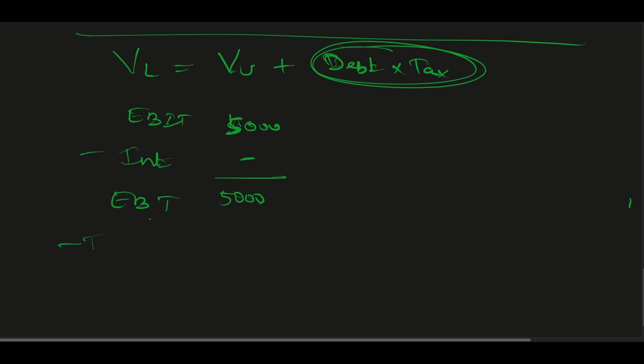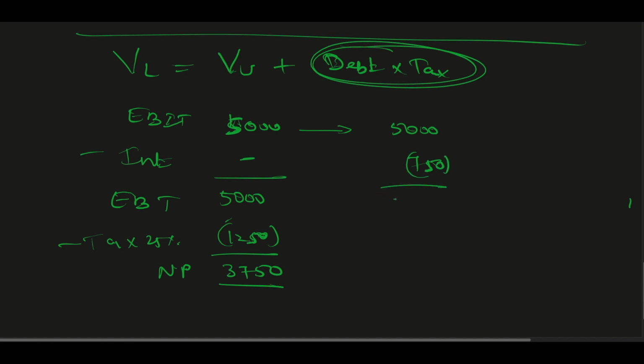Then let's say tax of 25%. If I pay 25% of 5,000, that comes to 1250. So this comes to 3750 as the net profit. Now similarly, in the second case, I take 5,000 as EBIT and let's say I have issued debt as well, for which I need to pay 750 as interest.